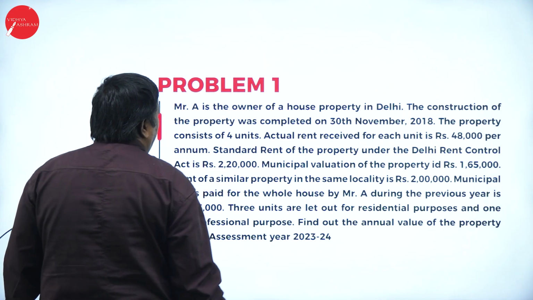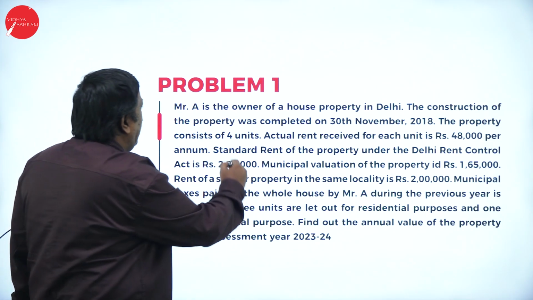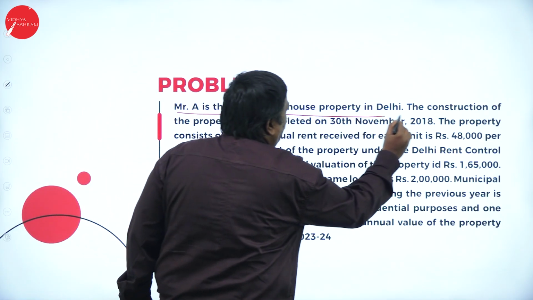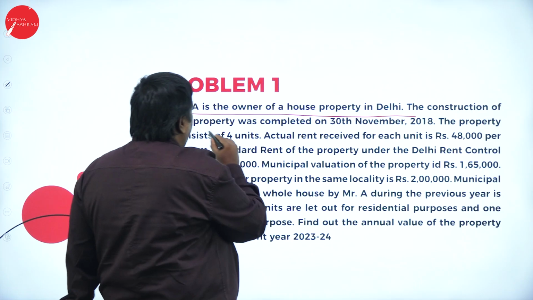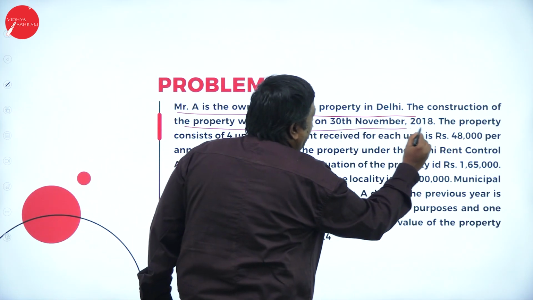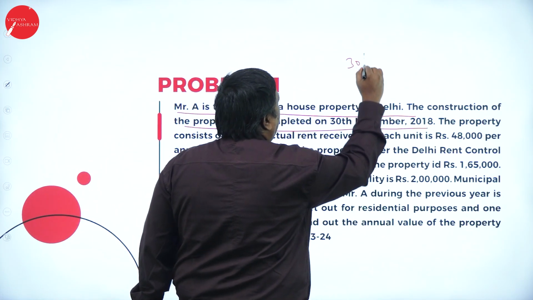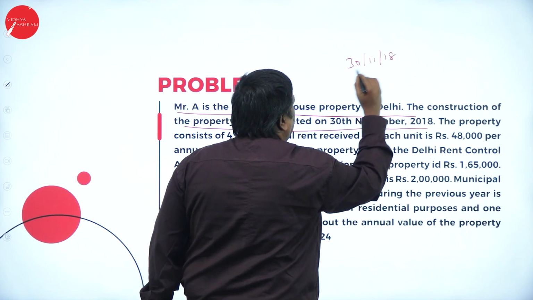The first problem we have taken here: I am Mr. A, owner of house property in Delhi. The construction of the property was completed on 30th November 2018.